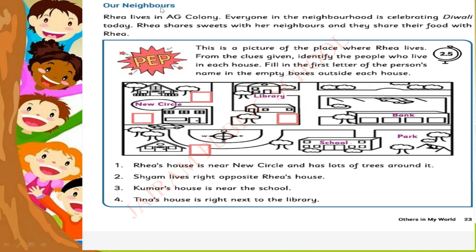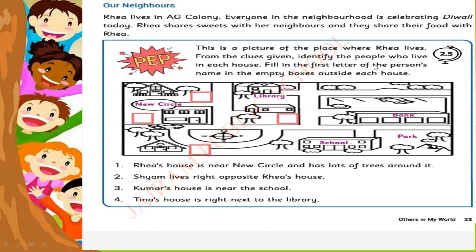Our neighbors. Ria lives in AG colony. Everyone in the neighborhood is celebrating Diwali today. Ria shares sweets with her neighbors and they share their foods with Ria. Children, shall we do this PEP activity?